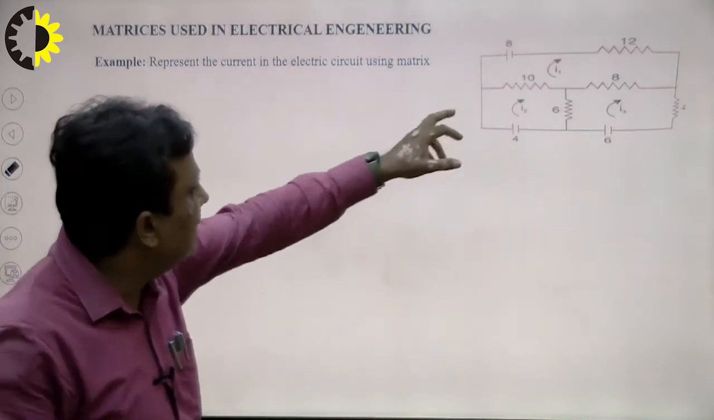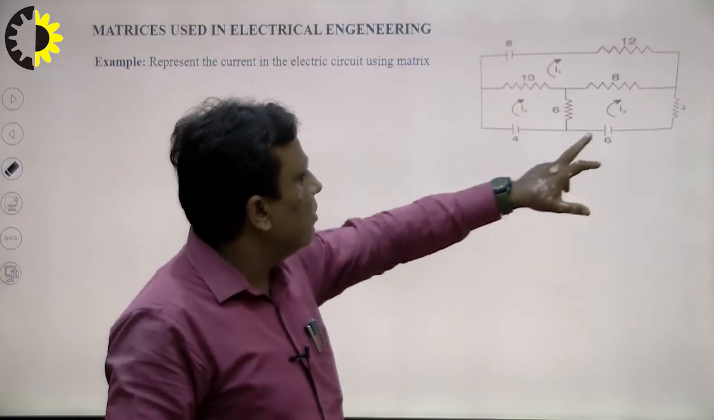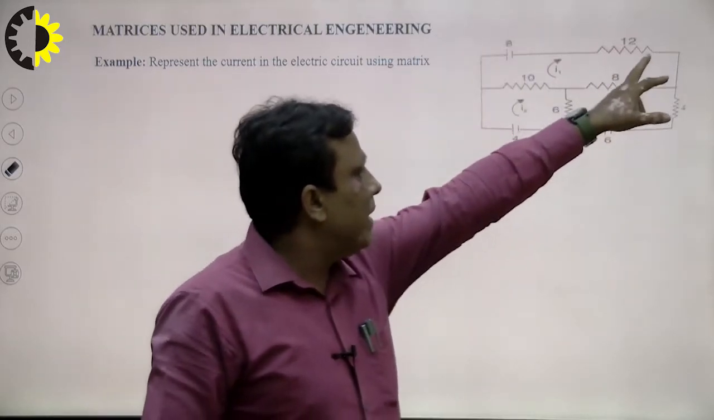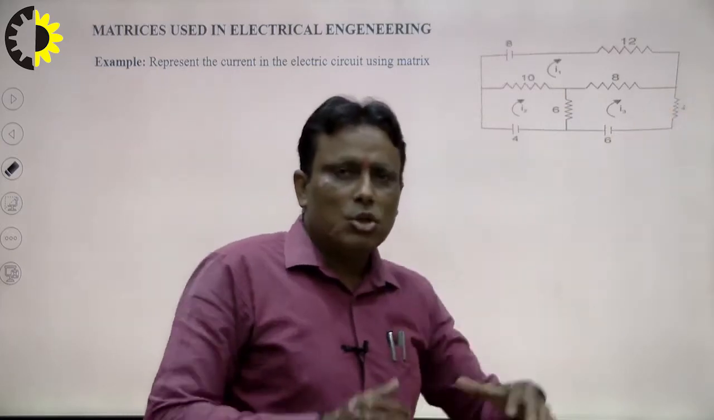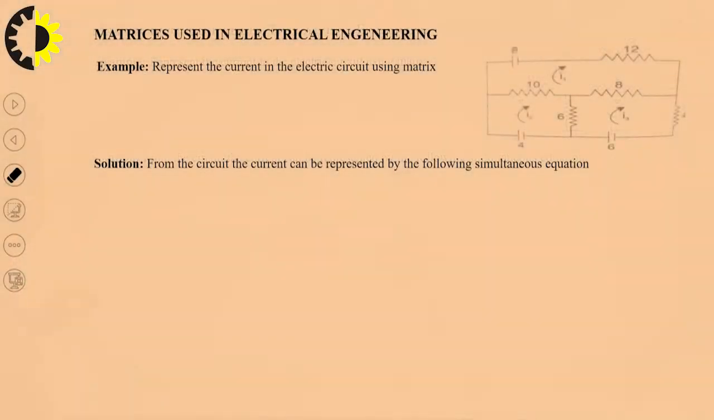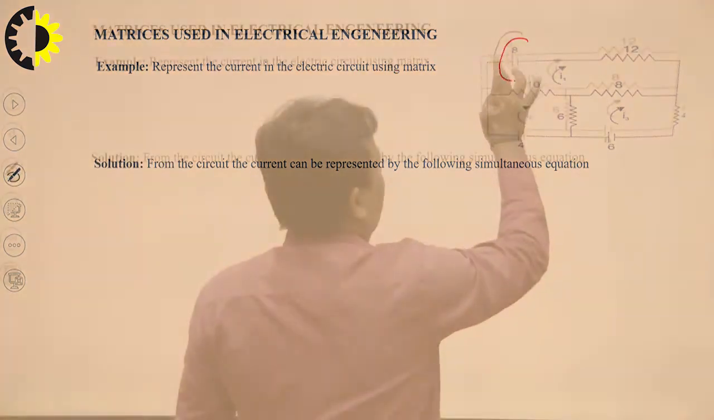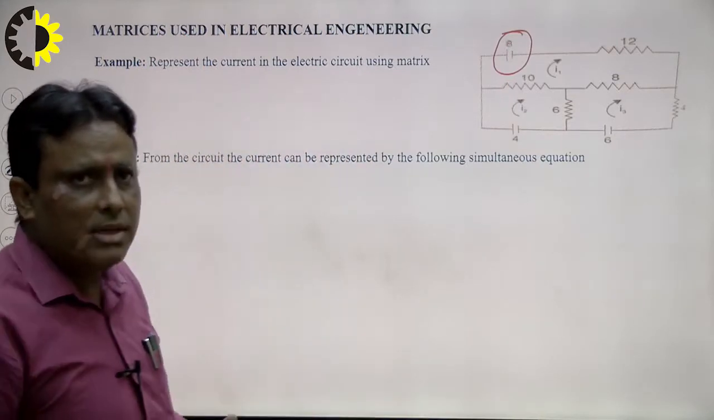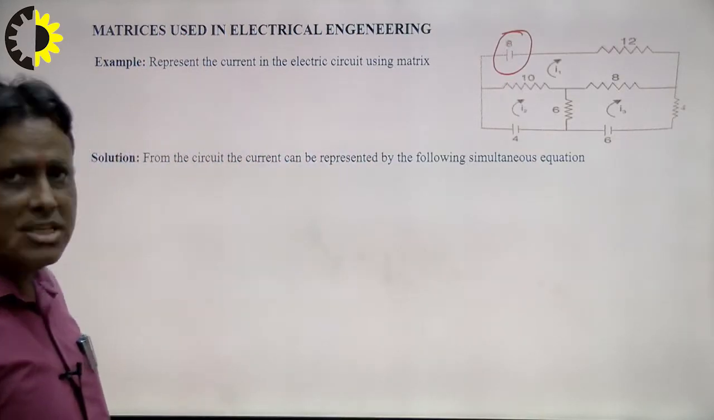There are 3 batteries, 8 volt, 6 volt, 4 volt, right? And there are resistances 12, 8, 10, 6 and 4. So how to prepare a matrix with the help of this circuit? So this is our phenomenon. The circuit can be represented by the following simultaneous equations. How to solve? First of all, there is 8, right? So how to consider this 8? There are 3 batteries. First is 8. So how to calculate the simultaneous equation for this?